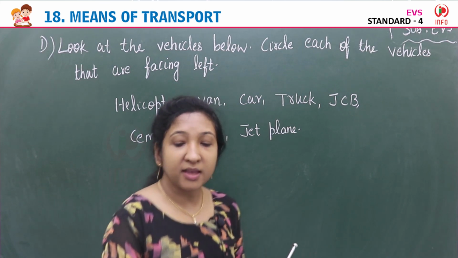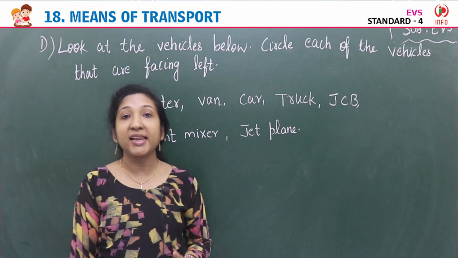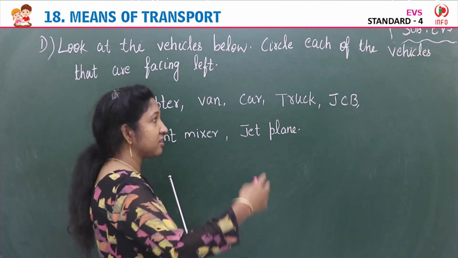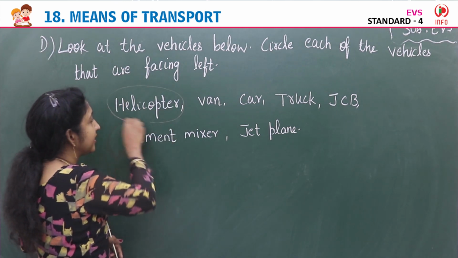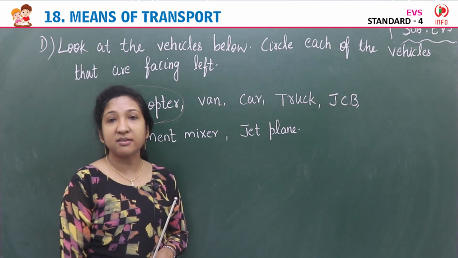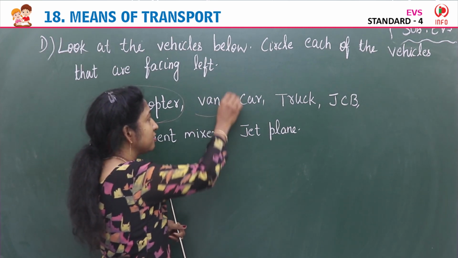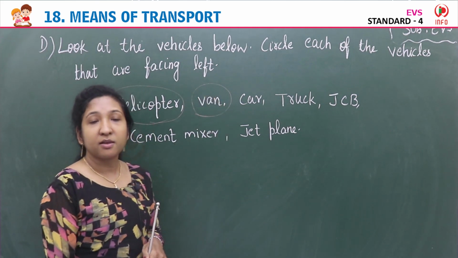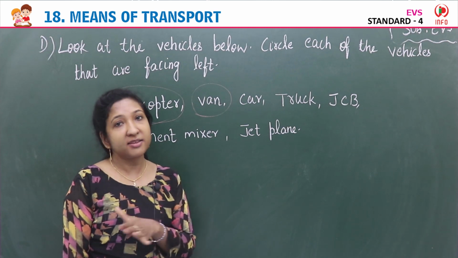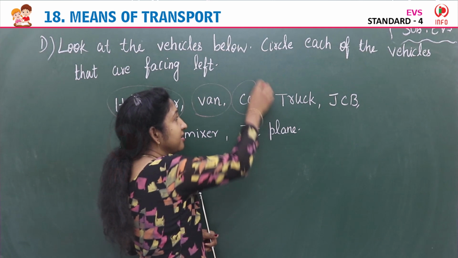Now the second vehicle means of transport given is helicopter. When you see helicopter, you can see it is facing left. So you can circle that picture. Then third is van. It is also facing the left direction. So you can circle van. Then again the next image is a car that is facing left only, completely towards left. So that also you can circle.